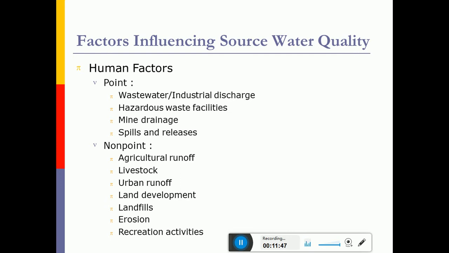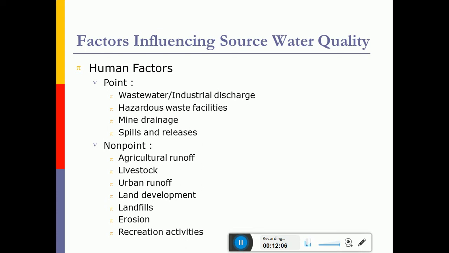Point sources include the water pollutants from particular industries, from hazardous waste facilities, from mine drainages, accidental spills and releases. Point sources are the ones in which we can measure the actual source of pollution with respect to its quality and quantity.